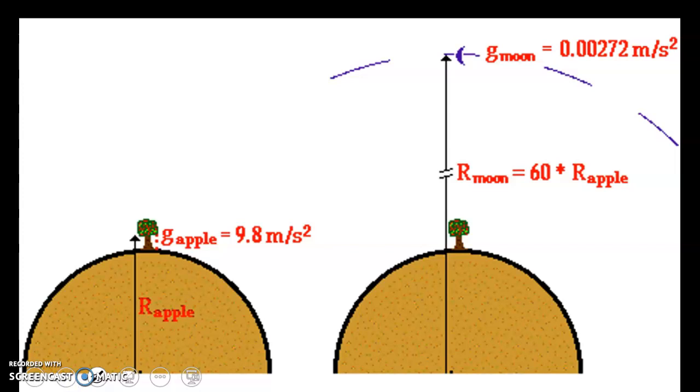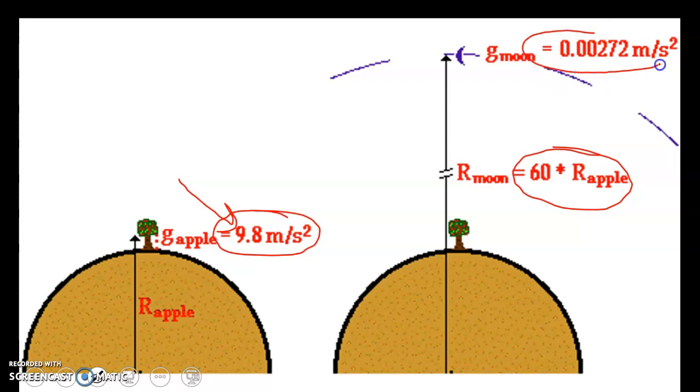If we look at an apple dropping, on Earth, at the surface, the acceleration due to gravity is 9.8 meters per second squared, same number we've been using forever. Now, if we take the radius to the moon, 60 times the radius of the Earth, the acceleration due to gravity on the moon is 0.00272 meters per second squared.